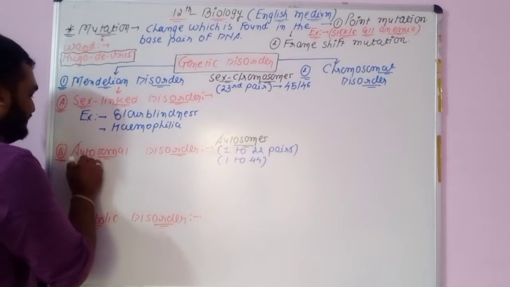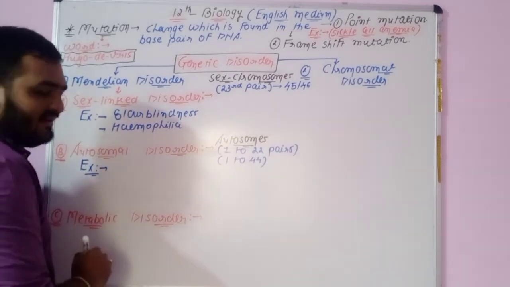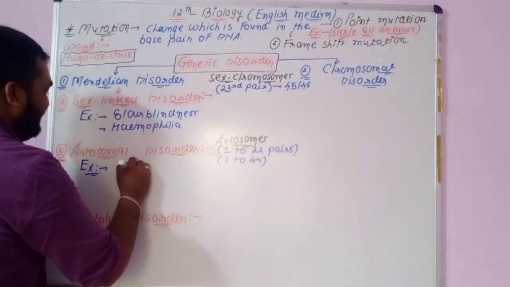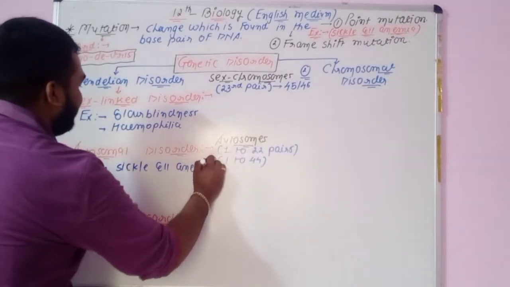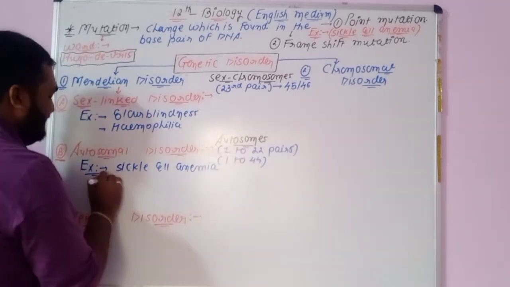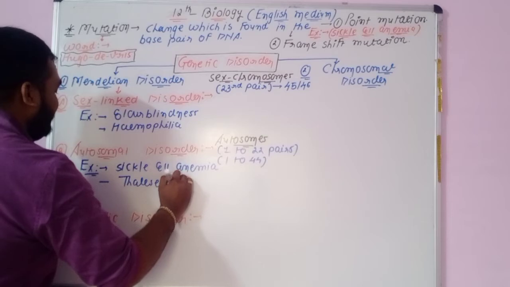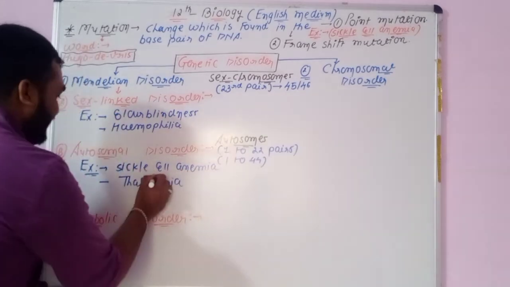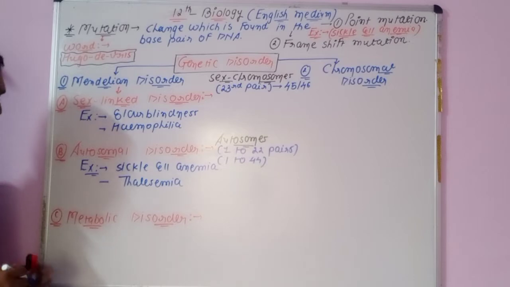And if we talk about examples of autosomal disorders, the first example will be sickle cell anemia, and the second example will be thalassemia. So these are both examples. Okay, you will remember this.